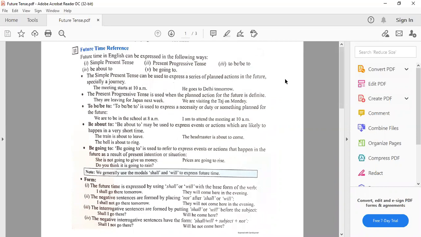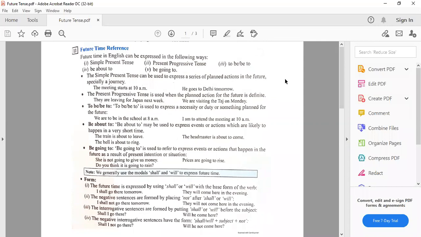She is not going to give us money because some problem has happened in the present, so she will not give the money in the future. The present action is affecting the future action. The prices are going to rise. Do you think it is going to rain? So we generally use the modals shall and will to express future time.